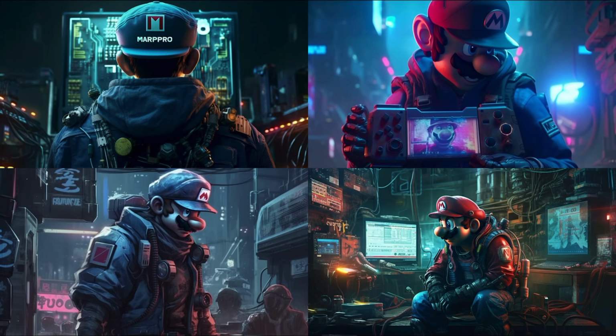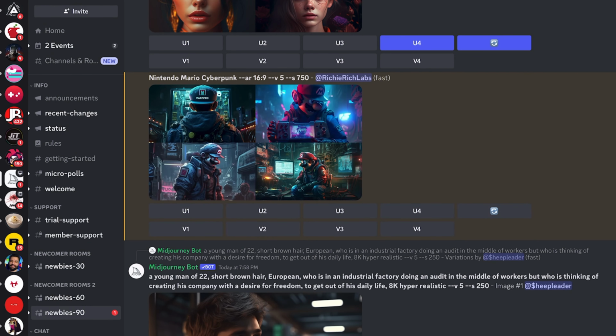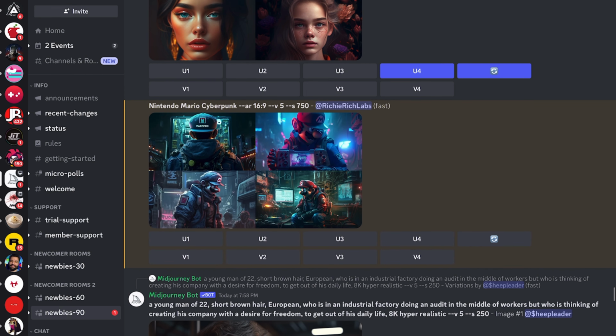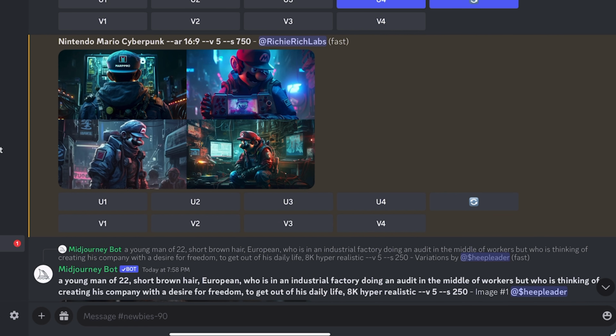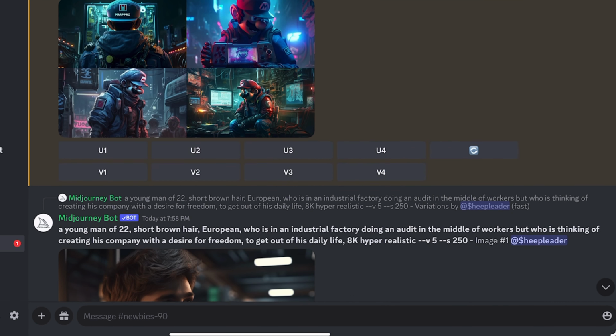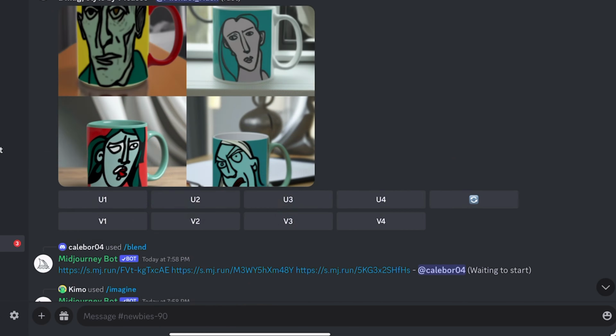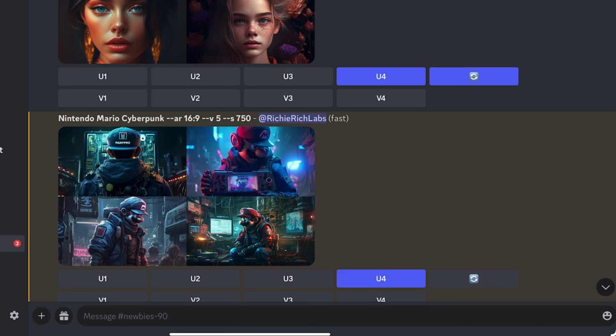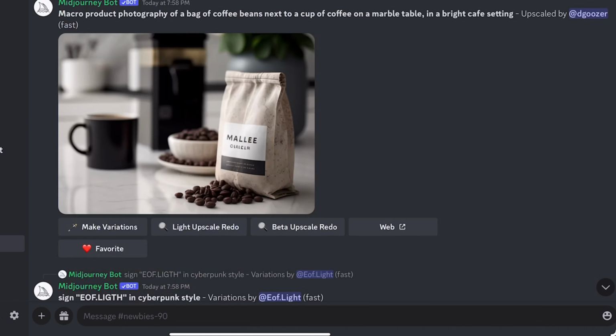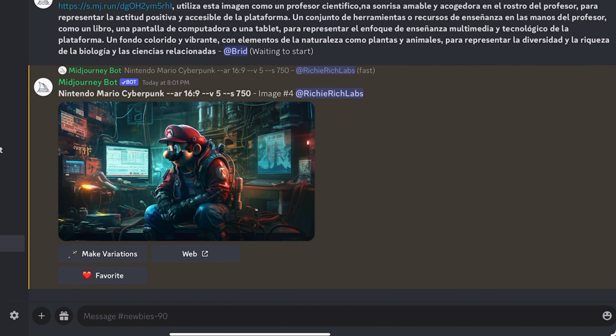This bad boy over here is the first initial result of simple wording: Mario Cyberpunk. And of course we can enhance it by doing variations of the whole package, or just specific ones, or get an upscale. For example, I really like number 4, so I'm going to get an upscale of 4, and that'll give you a high res version of it. You just have to scroll all the way down to where you're supposed to be, but you get the main idea of it.